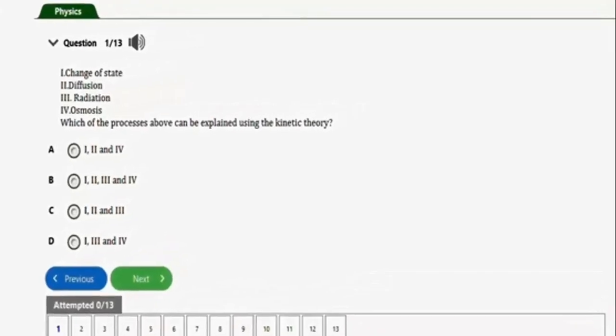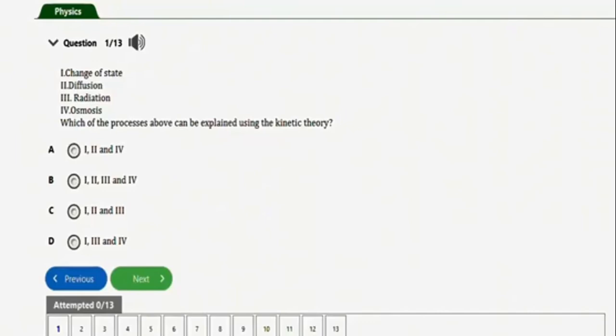In this video, we're going to learn how to solve problems involving kinetic theory of matter in your physics. So guys, we have 13 questions to practice with in this video. So let's get started. The first question I have here says, which of the processes above can be explained using the kinetic theory?